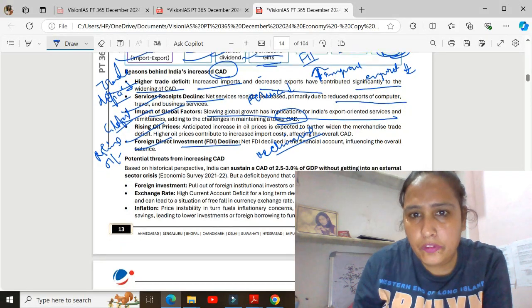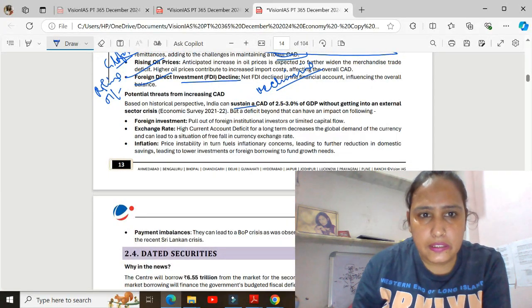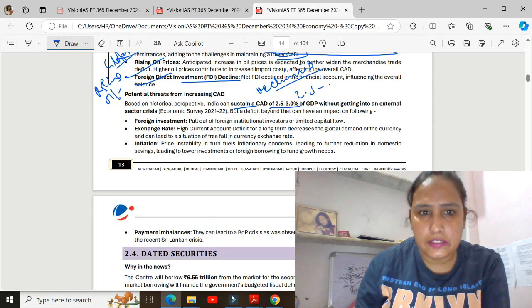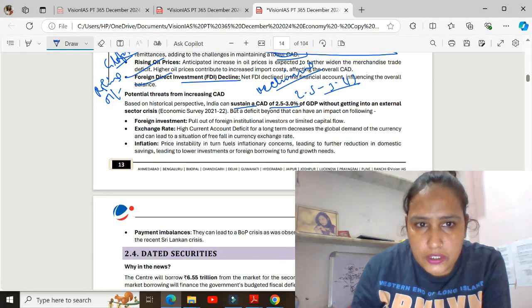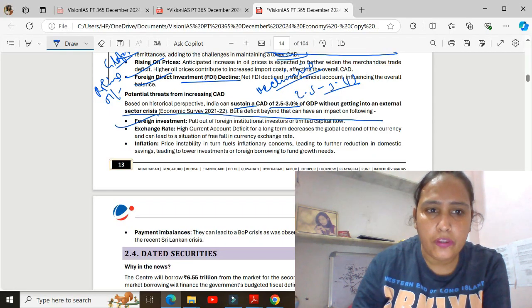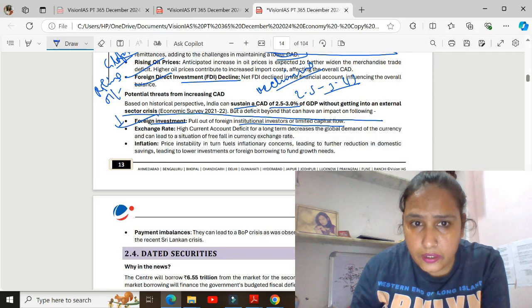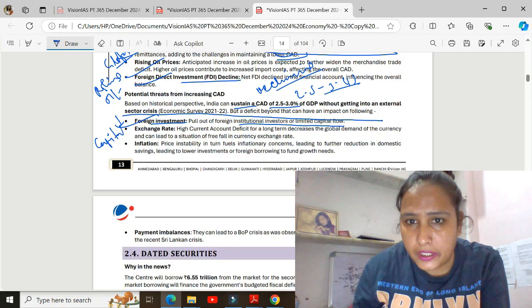So what is the potential threat of the CAD? First, we can sustain a CAD of about 2.5 to 3.0%, beyond which we get into an external sector crisis. So we are facing an external sector crisis. First is foreign investment, that is from institutional investors. So we are taking capital from institutional investors.